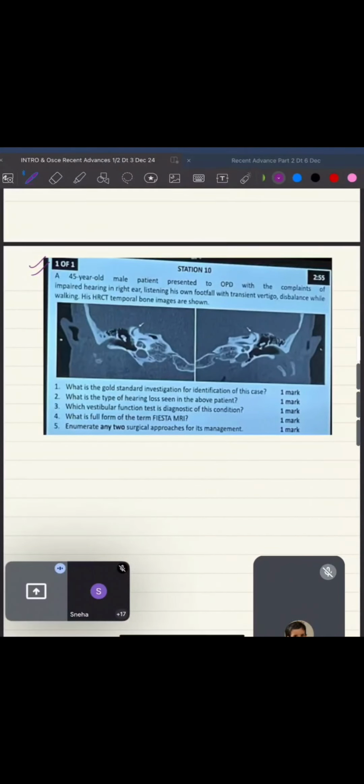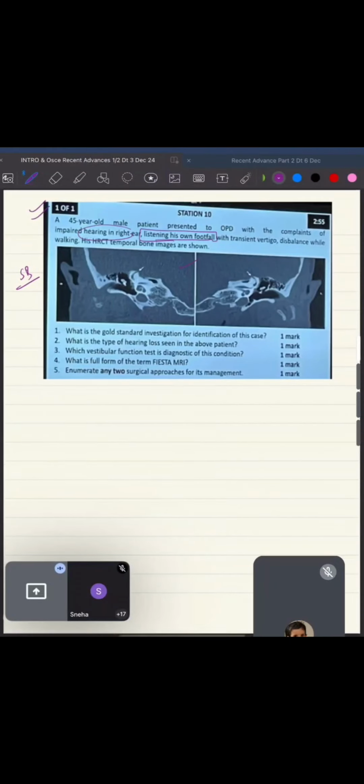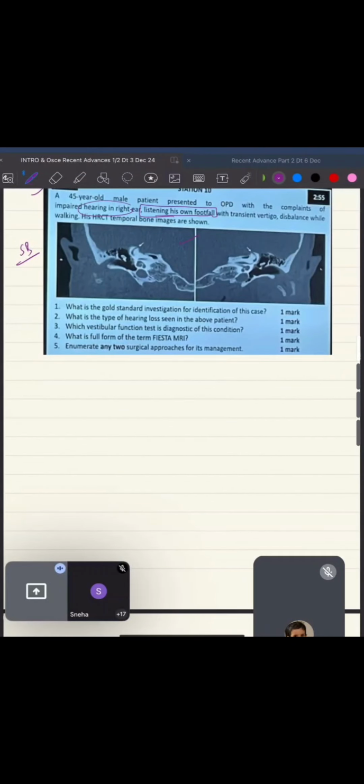Now over here they are giving you a hint that this is a SCCD, superior semicircular canal dehiscence syndrome. Now this image is from Scott Brown. ठीक है, now today evening please revise this chapter of Scott Brown, superior semicircular canal dehiscence syndrome. You will see this image. Now what is the gold standard investigation for this case? Can somebody take a try?